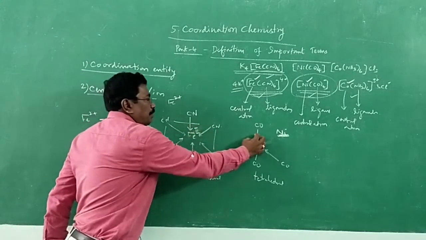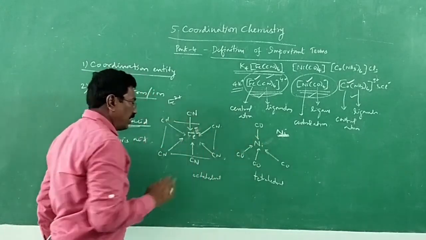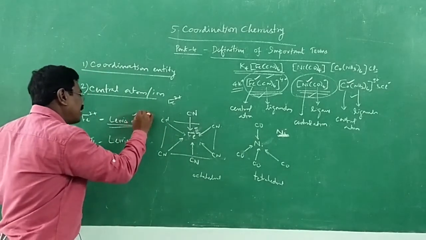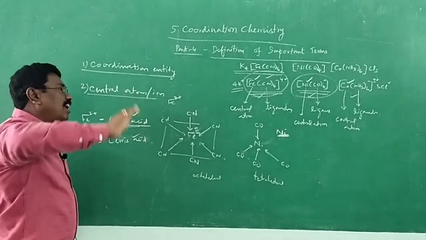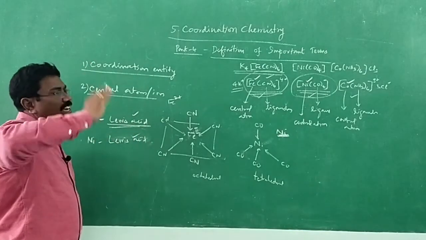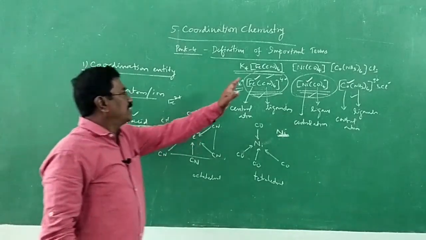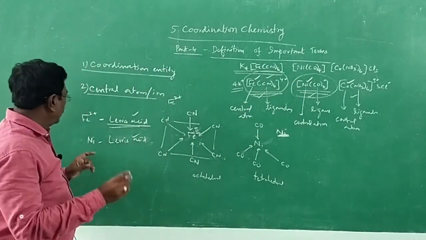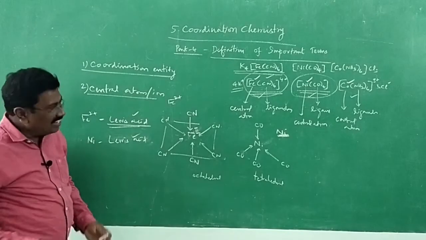Since it accepts a pair of electrons for the formation of a coordinate covalent bond, we call the central metal atom or ion a Lewis acid. All the central atoms or ions in coordination compounds are said to be Lewis acids. Don't forget. The next point, ligand.